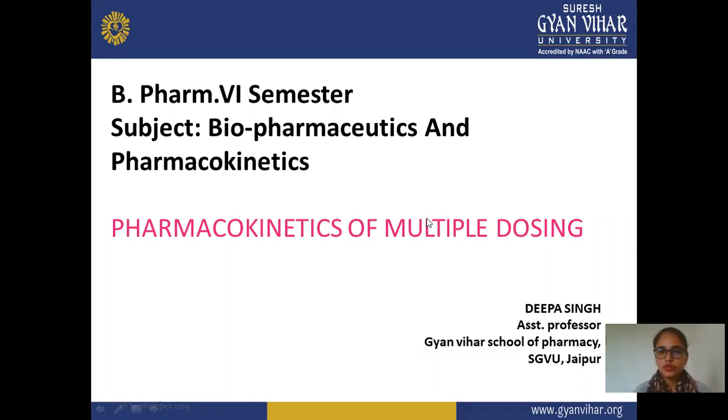Today we discuss our next topic, that is pharmacokinetics of multiple dosing, and we are starting multi-compartment modeling. In this, mainly two compartments are covered. The first part is pharmacokinetics of multiple doses, where we cover what multiple dosing is and how it takes place, the different parameters regarding multiple dosing, why it is important, and the different models involved.